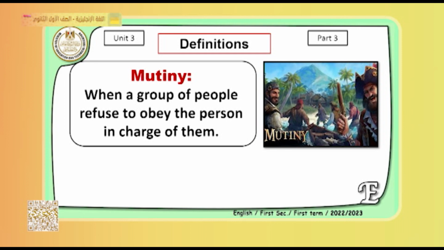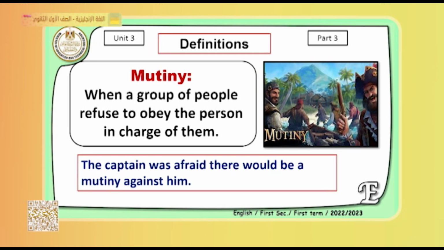It is a state of rebellion or disobedience, that they refuse to obey him. The captain was afraid that the sailors would refuse to obey him, so he was afraid there would be a mutiny. So what's a mutiny? Mutiny is when a group of people refuse to obey. Let's see the example here: the captain was afraid there would be a mutiny against him.